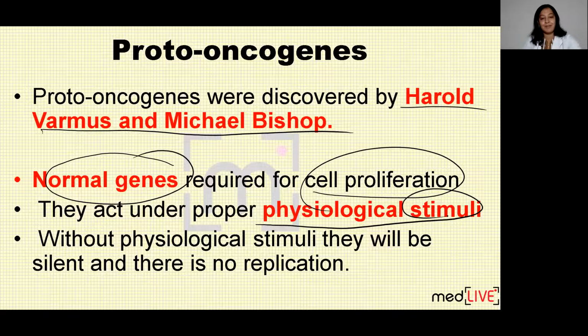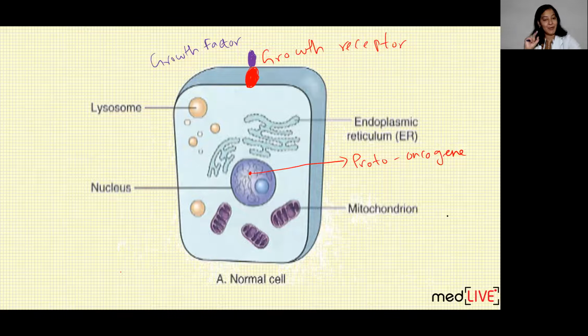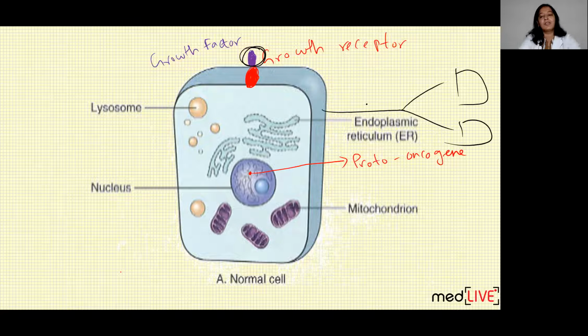Whenever growth factor is present, you can see in this diagram, a purple colored growth factor is present, which is binding with the growth receptor. Only then do they cause cell division. They cause mitosis and two cells are formed from this one cell. These are proto-oncogenes. These are present inside the nucleus. These are normal cells.